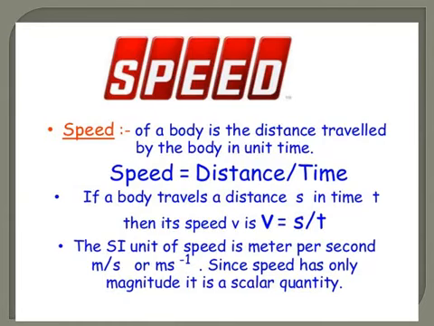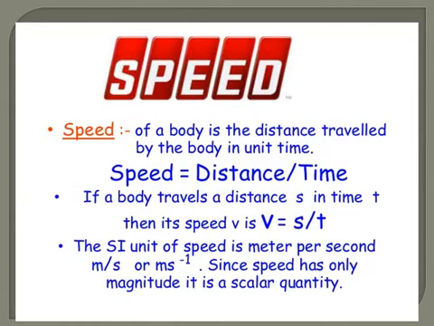For example, if a boy covers 100 meters in 10 seconds, then what is his speed? The distance covered is 100 meters, time is 10 seconds, so 100 divided by 10 is equal to 10. Now speed has a unit. Usually we measure all quantities in SI units.